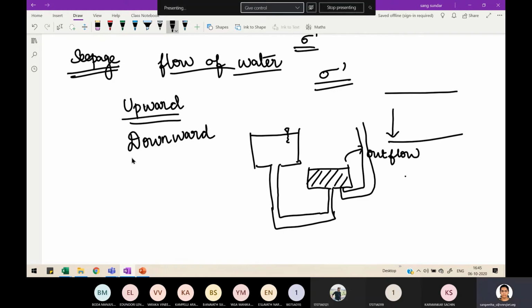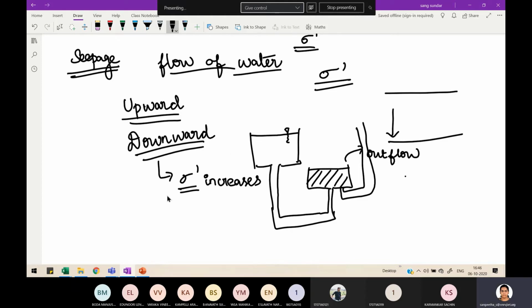When your flow is in downward direction, then your effective stress increases. Always remember, whatever is acting in the downward direction always increases the effective stress because it will become like a surcharge load.